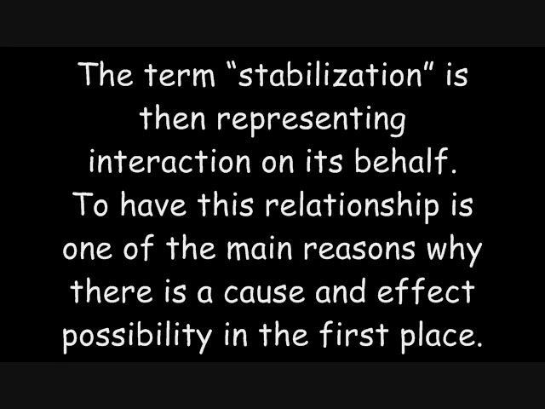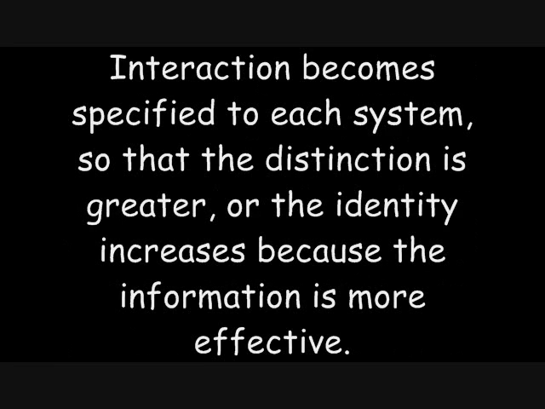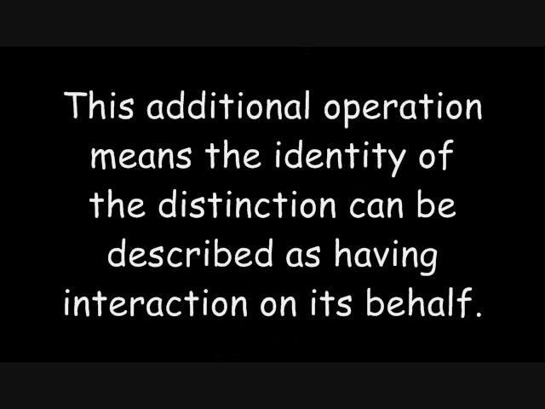The term stabilization is then representing interaction on its behalf. To have this relationship is one of the main reasons why there is a cause and effect possibility in the first place. Interaction becomes specified to each system so that the distinction is greater or the identity increases because the information is more effective. This additional operation means the identity of the distinction can be described as having interaction on its behalf.